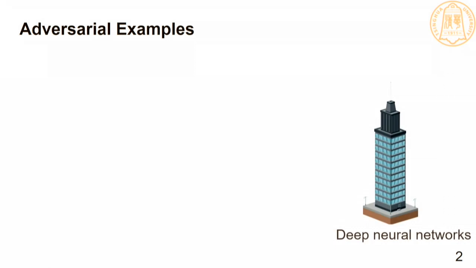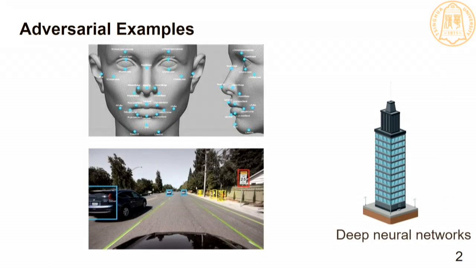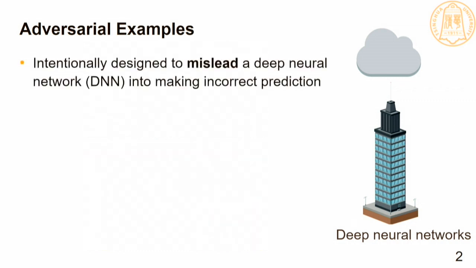Today, deep neural networks have evolved to become state-of-the-art in a torrent of AI applications. Despite their promising performance, researchers found that there is a dark cloud over the building of deep learning. There exist adversarial examples that are intentionally designed to mislead a DNN into making incorrect predictions.